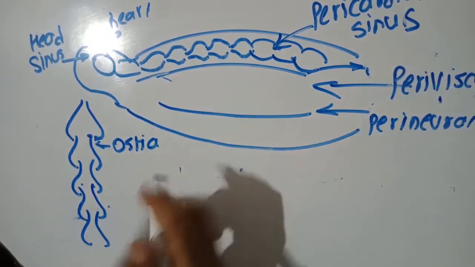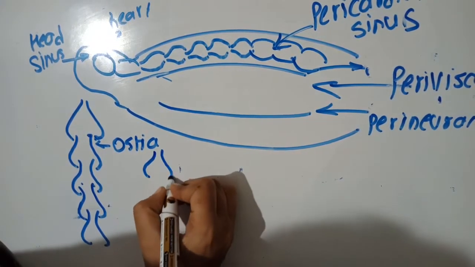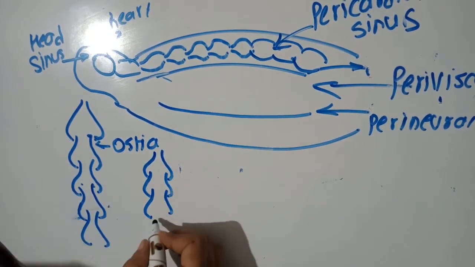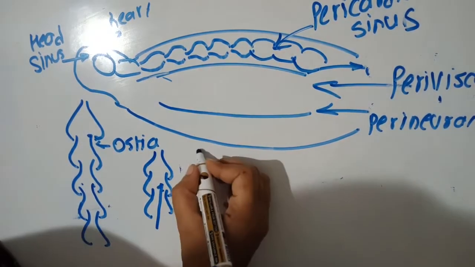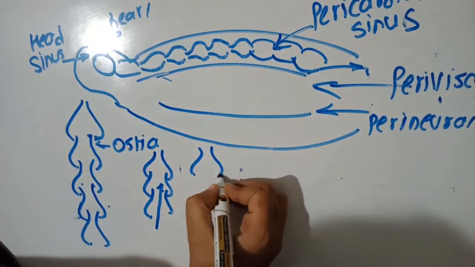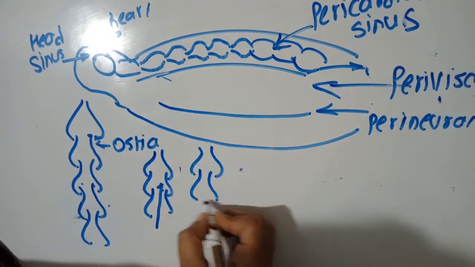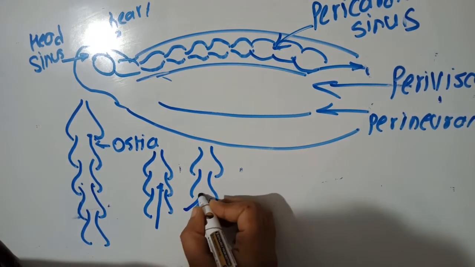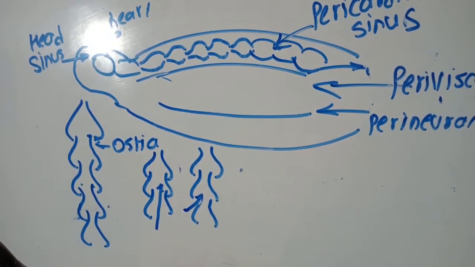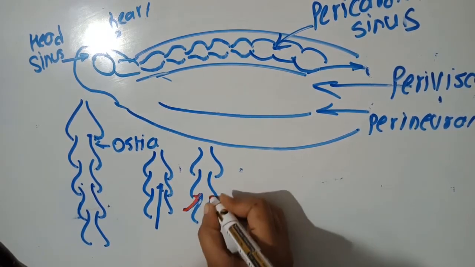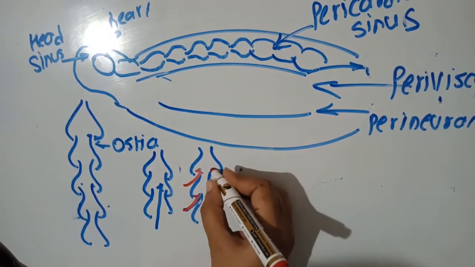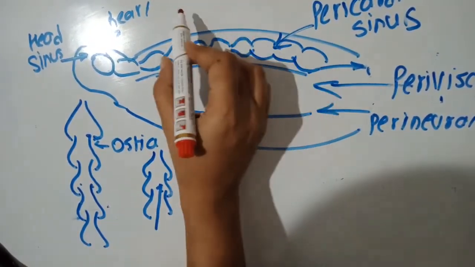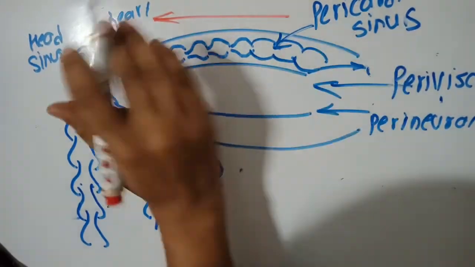So what happens is, when the contraction takes place, it closes. So the fluid will flow like this. And when the relaxation takes place, then it is like this. All the blood from the sinuses will enter. I'll use red color. All the blood, all the fluid, will enter like this. When it contracts, then blood will flow like this. The blood will always flow from posterior to anterior position.